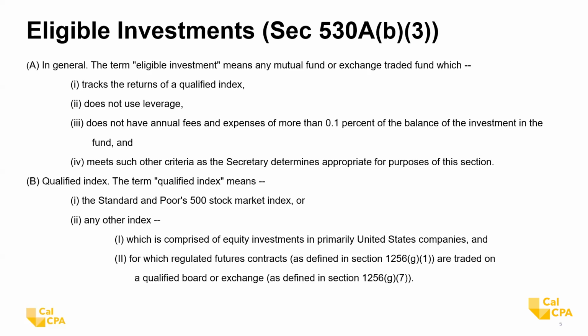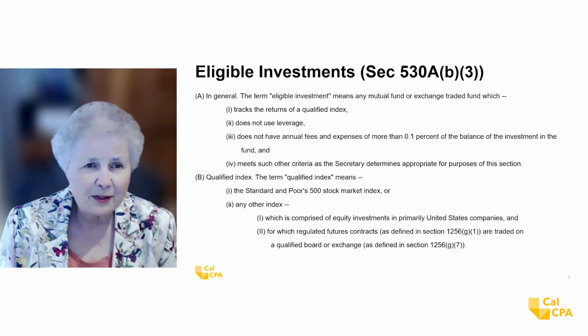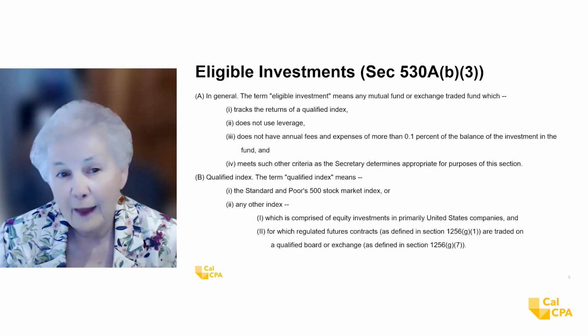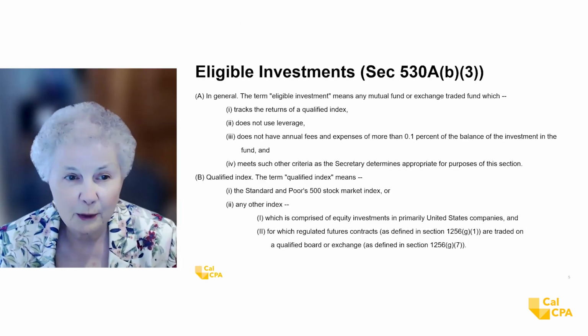We have eligible investments, and this is, again, right from the code section. The term eligible investment means a mutual fund that tracks the returns of a qualified index. So they have to be invested in index funds. I think most people, some people will just have the initial $1,000 and put it in an index fund, which isn't something that people can watch grow that easily, just in my experience.